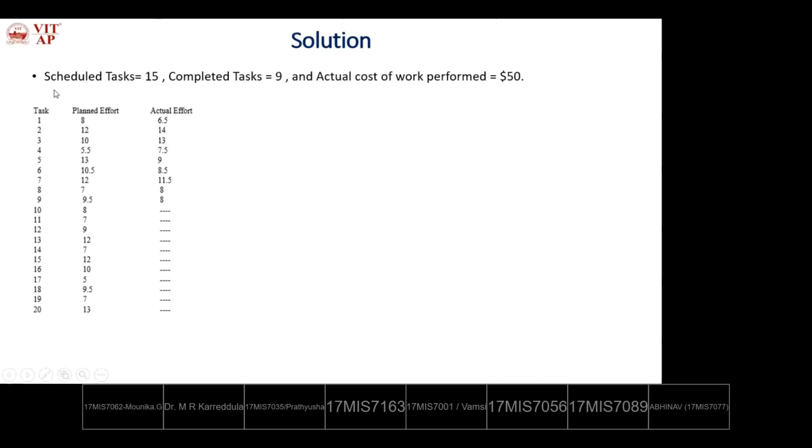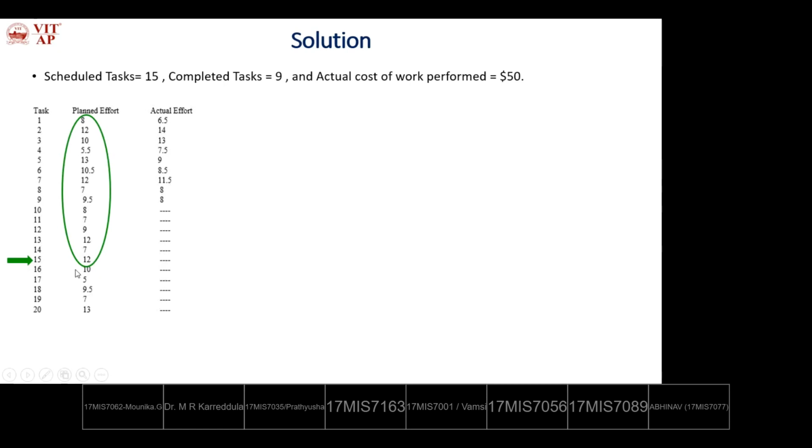So how many tasks are scheduled? 20 tasks are scheduled, but at the time of review we are asking for finishing 15 tasks only. But due to some changes, 9 tasks are completed and ACWP is given as $50. So among the 20 tasks, 15 tasks have to finish by the given deadline, but only 9 tasks finished. So this is scheduled.